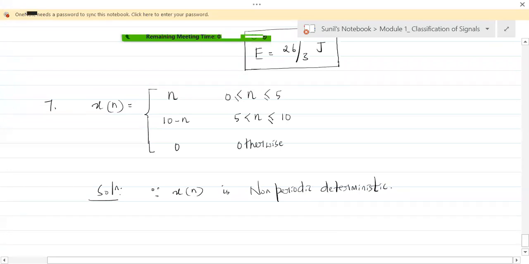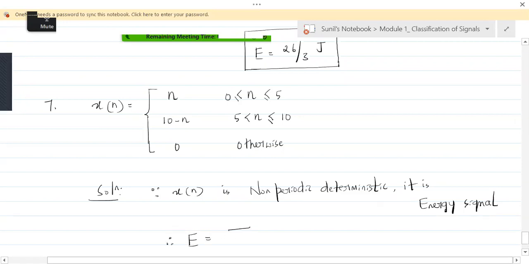Non-periodic deterministic, it is an energy signal. And since it is an energy signal, we have to find out the energy. And since it is a discrete time signal, the energy is given by summation n ranging from minus infinity to plus infinity x squared n.